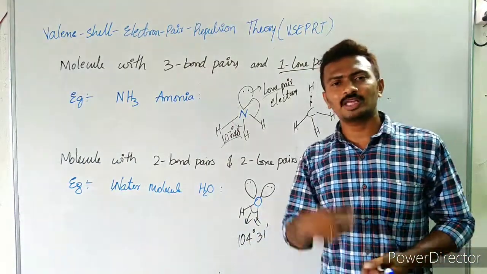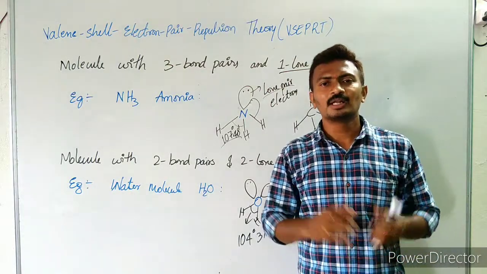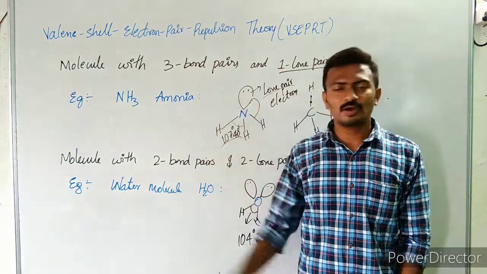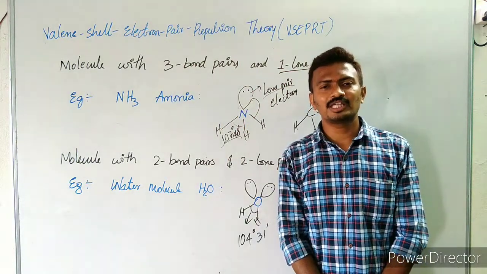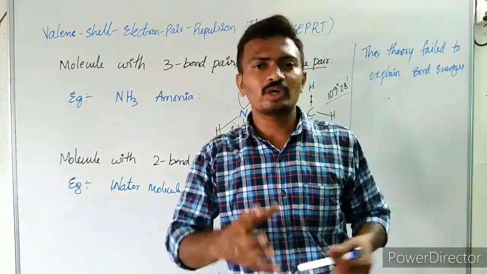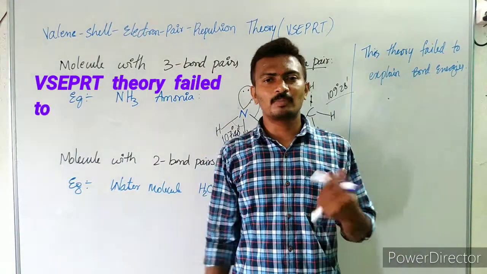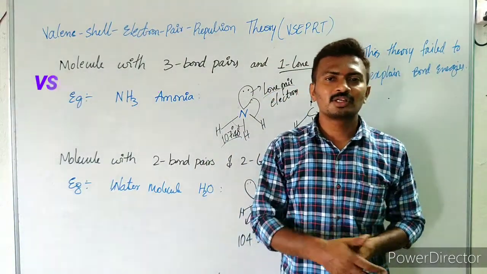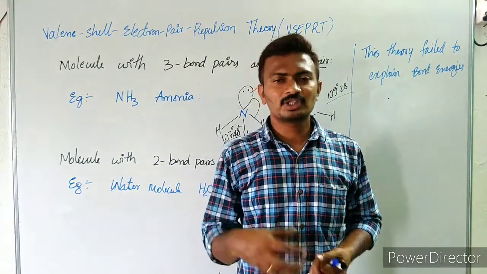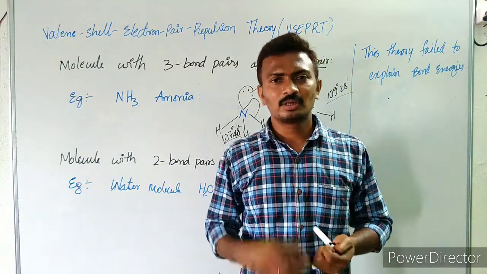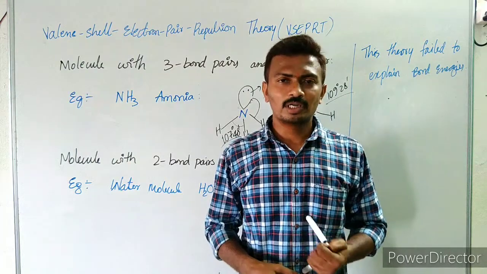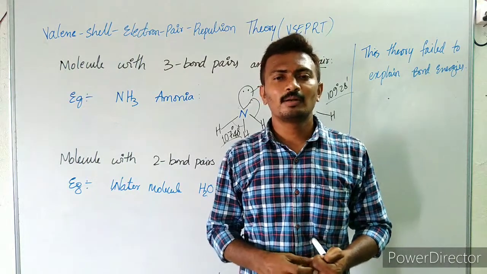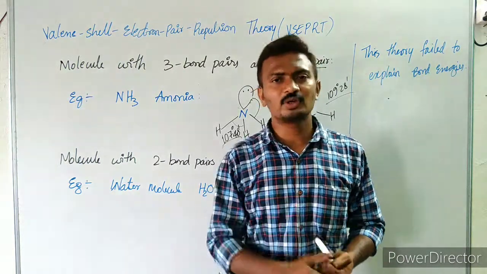So in this way, depending upon the number of bond pairs and number of lone pairs, the bond angles and the shape of the molecule are going to change. This is what VSEPR theory has tried to explain. It couldn't explain bond strengths or bond energies. Those bond energies were not explained by this theory. The next theory, valence bond theory, which is a quantum mechanical approach towards the study of molecules, their shapes and their bond energies, was given in valence bond theory. In the next video, let us discuss that.